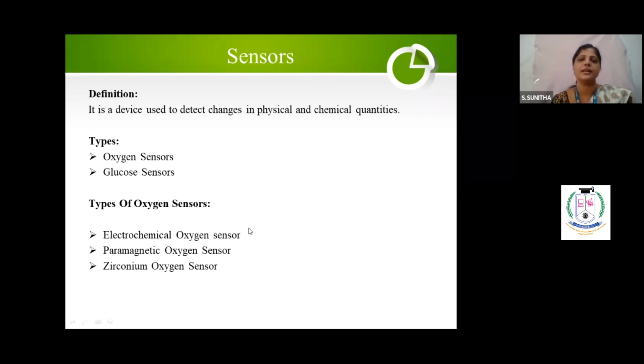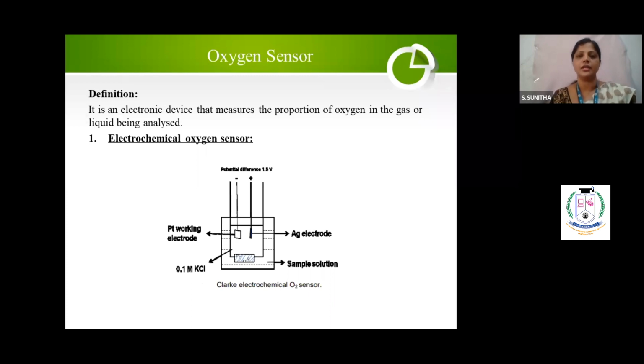Electrochemical oxygen sensor, paramagnetic oxygen sensor, and zirconium oxygen sensor. So these are the 3 types of oxygen sensor. First, I will show you the electrochemical oxygen sensor. It measures the amount of oxygen present in the gas or liquid which is being analyzed.